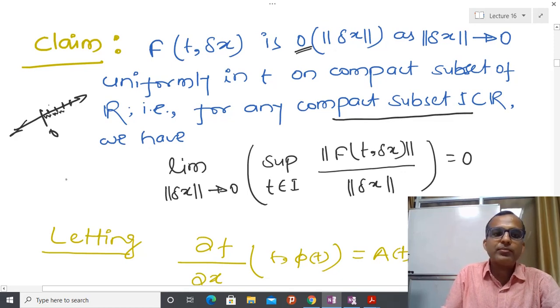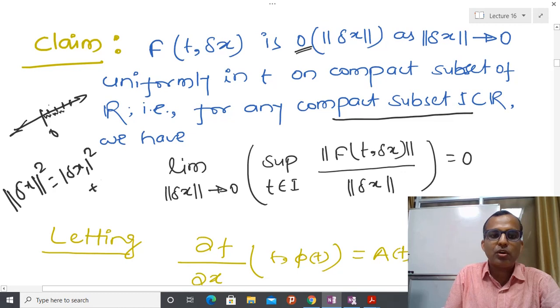and for the time being you can assume that whenever we write norm, I am talking about the two norm. You all are well aware of the two norm, so I am telling you that this is the square root of delta x1 square plus delta x2 square, and similarly up to delta xn square, like that. This is the definition of norm for the time being.